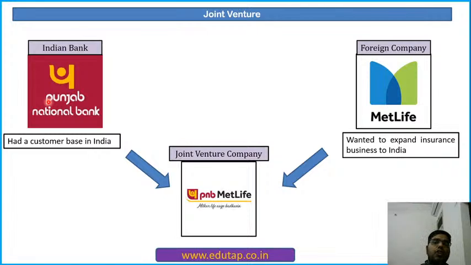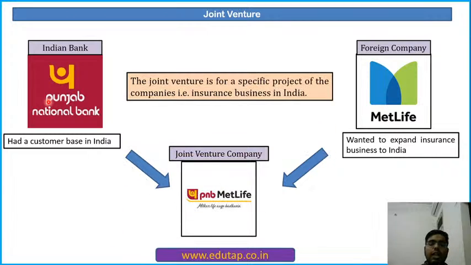So the first feature of joint venture is that the joint venture does not dissolve the existing business of the co-venturers. The existing business of the co-venturer does not dissolve. Next, the joint venture company is formed for a particular purpose. Clear? So that is the concept of joint venture. The joint venture is for a specific project of the company, that is insurance business in India.